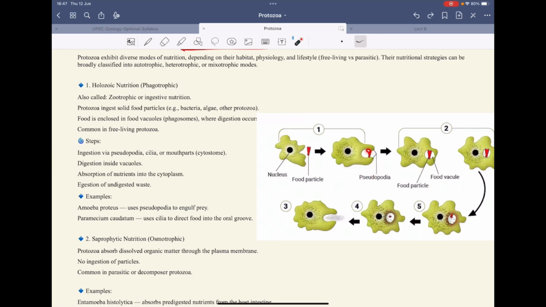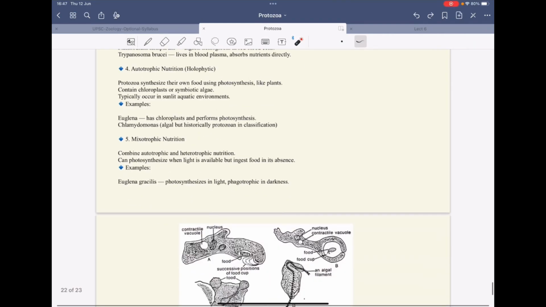There is extension of these pseudopodia around the food particle. Then there is formation of this food vacuole. It enters into the body. Here it is disintegrated by the enzymes and the nutrients are absorbed inside the body, and the waste material is thrown out of the body.